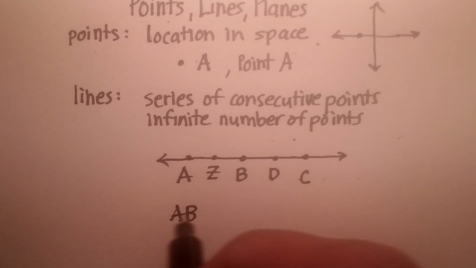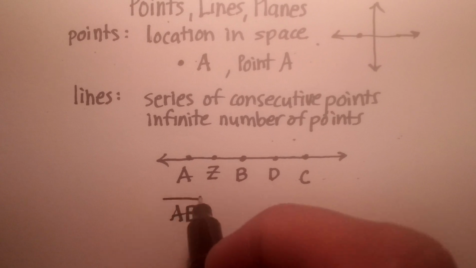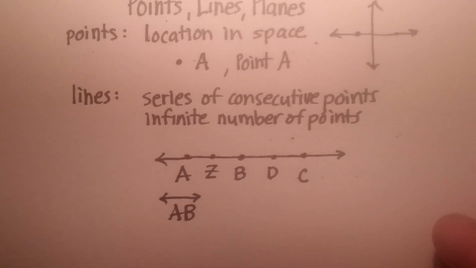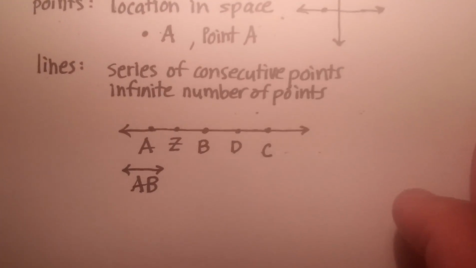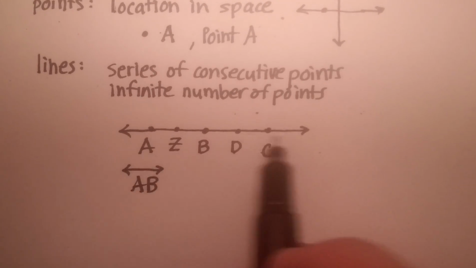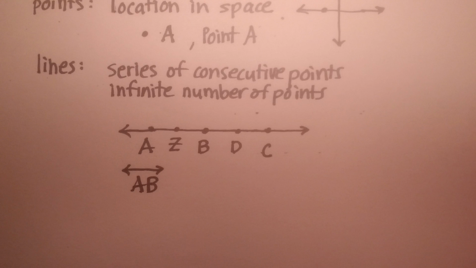And what you do is you put them right next to one another, and then you put this little symbol right on the top. So this means this is line AB. Now, because math is a language and geometry is math, can you come up with any synonyms or any descriptions for this exact same line? Okay? You can.